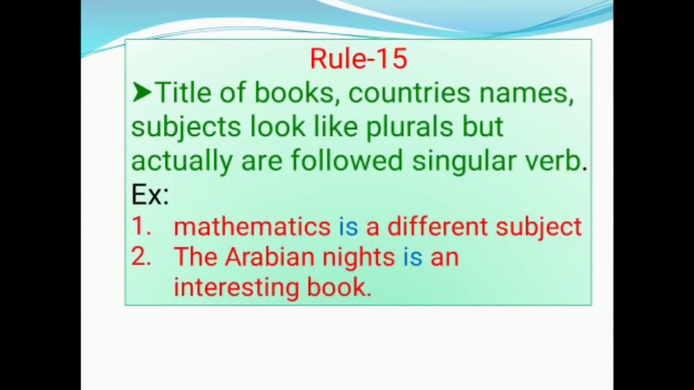Rule number 15. Titles of books, countries' names, subjects look like plurals but actually are followed by singular verb. Example, mathematics is a difficult subject. In this sentence, mathematics is the name of the subject. So, we have taken helping verb in singular form. In the second example, the Arabian Nights is an interesting book. The Arabian Nights is the title of the book. So, we have taken helping verb in singular.